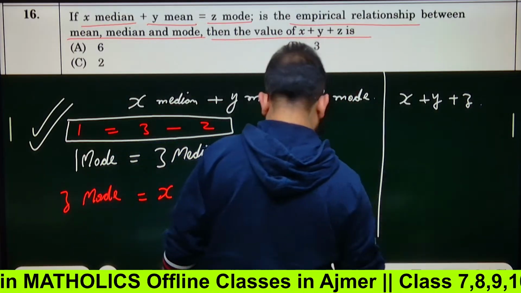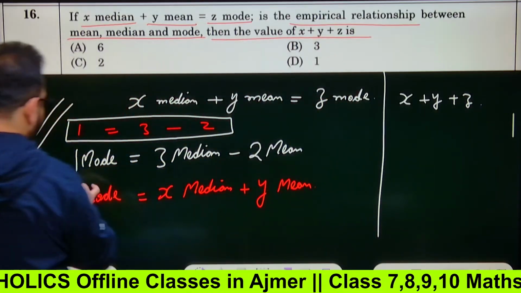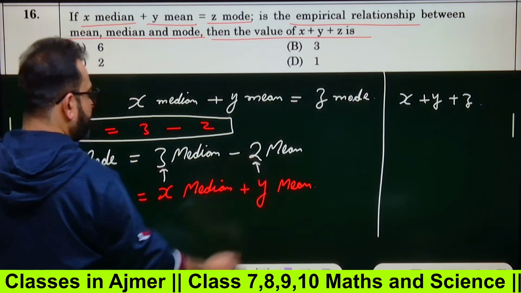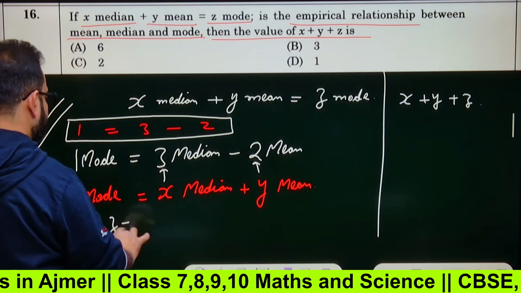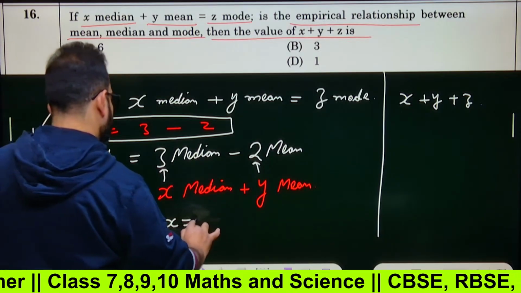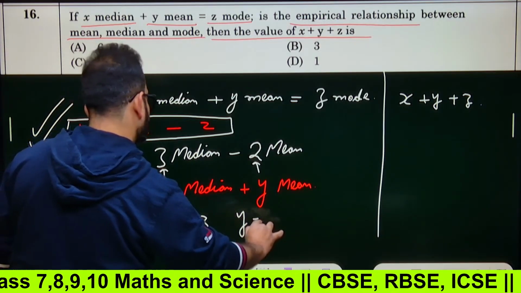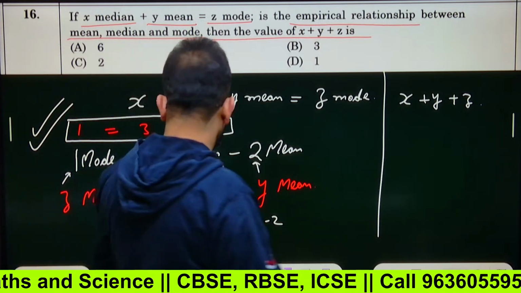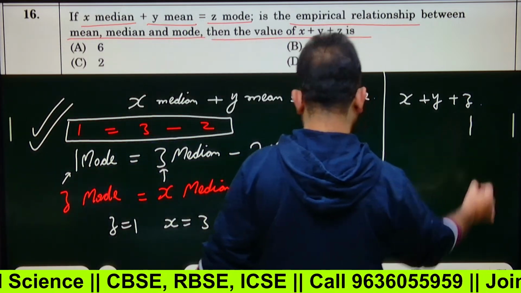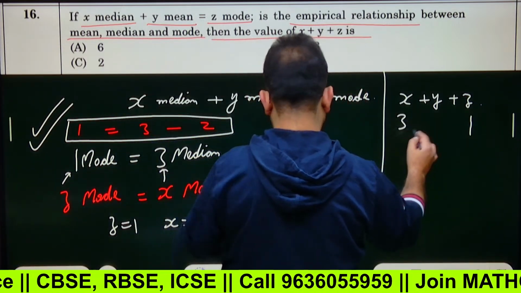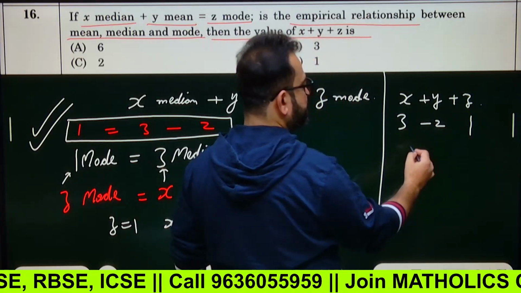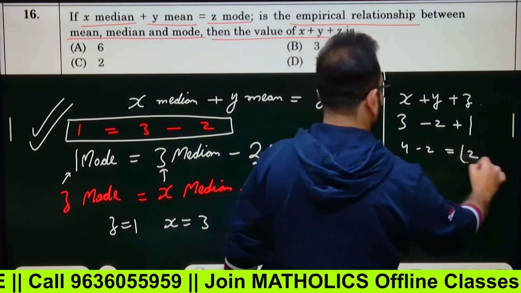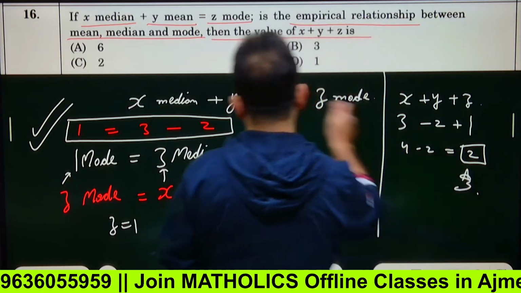So how to find out? Tell me. Z will be what? 1. What will be x? It is 3. What is y? Y will be minus 2. So z equals to 1, x equals to 3, y equals to minus 2. Just put in these values. Z is 1, X is 3, Y is minus 2. 3 minus 2 plus 1, that means 4 minus 2, that is 2. So 2 is my answer for x plus y plus z.